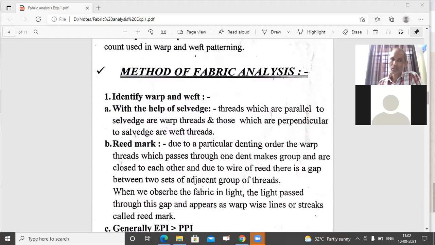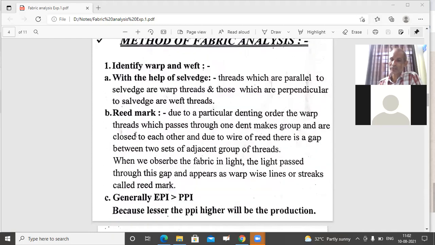So the first is with the help of selvage. If the fabric sample which you are getting comprises a selvage, then it is very easy to identify. Threads which are parallel to selvage are warp threads, and those which are perpendicular to selvage are weft threads. But generally the samples which we are getting from the market do not have selvage. And if it does not have the selvage, then it is not possible to find out warp and weft by this method. So we apply another method in the sequence, that is reed mark.